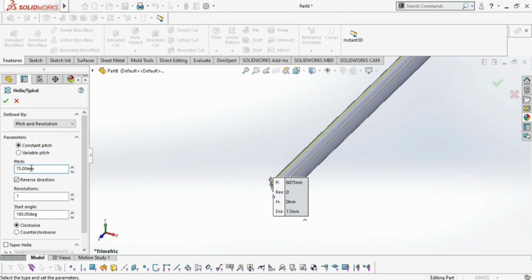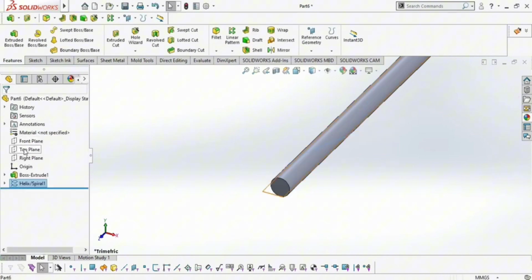Sorry, you can also give them 80. Number of revolution 1, total 180 degrees. All dimensions are the same. Click OK.